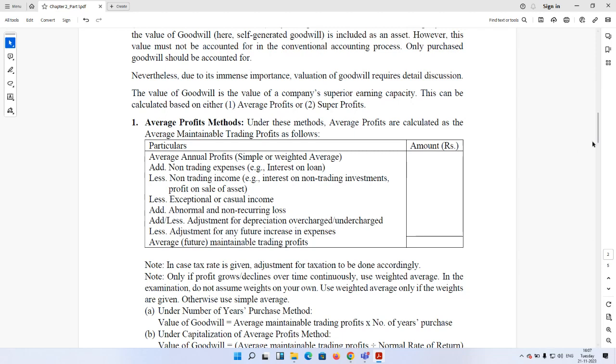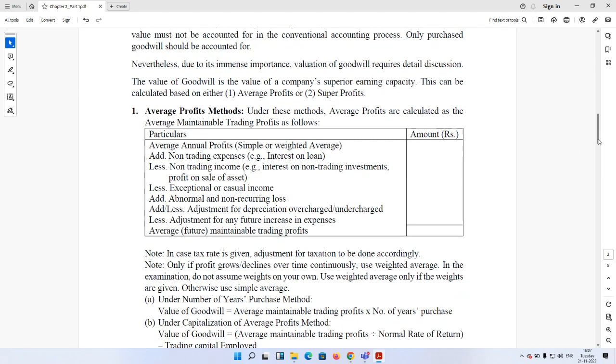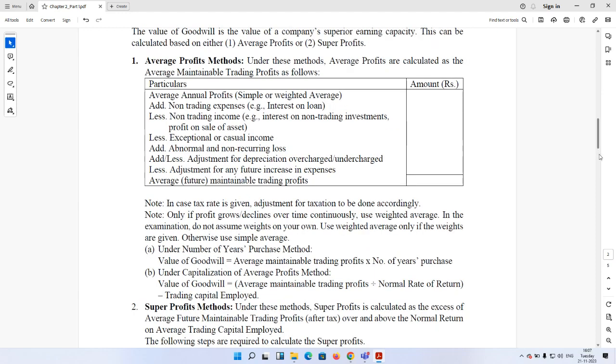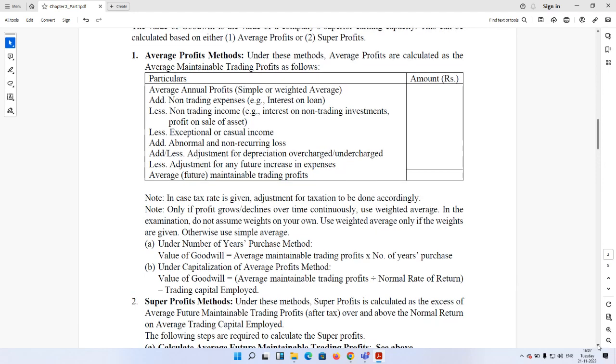Now, when you have already calculated this average maintainable trading profit, preferably after tax, next is the requirement to calculate the goodwill. There are two methods available under average profits for calculating goodwill, and I will suggest the second one, not the first one, but still the first method assumes that the value of goodwill will be the average maintainable trading profit multiplied by the number of years purchased.